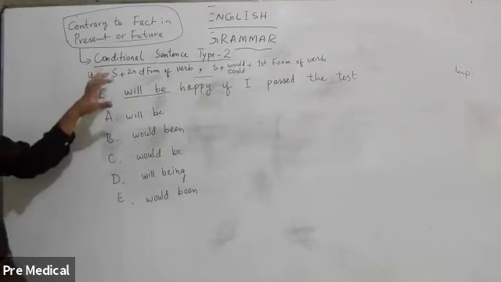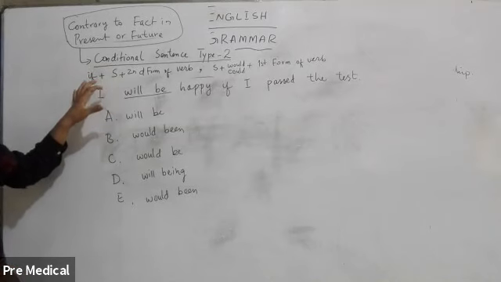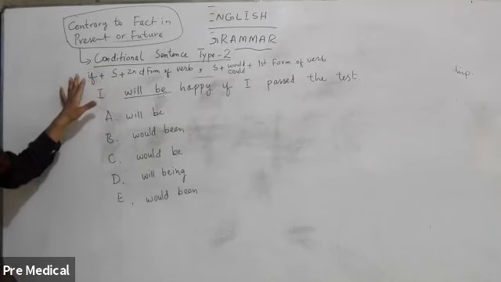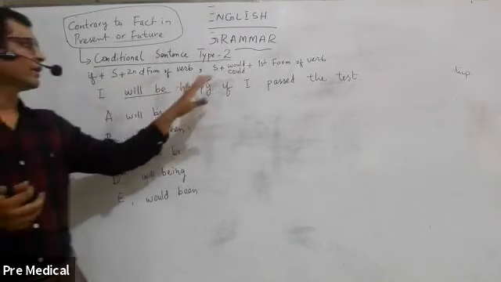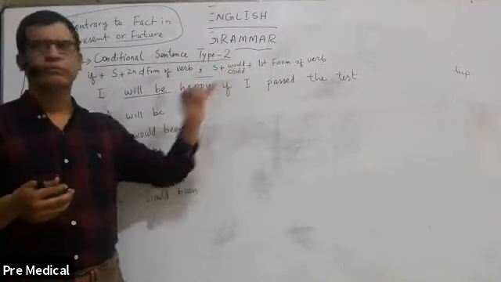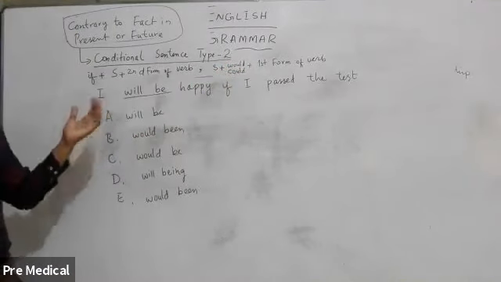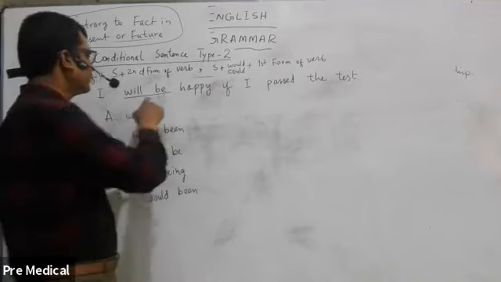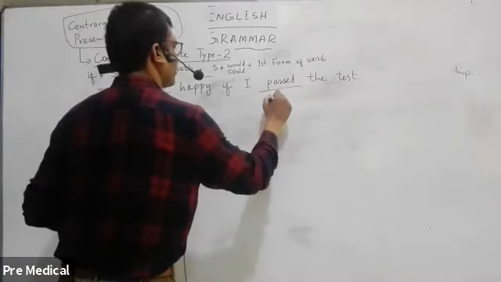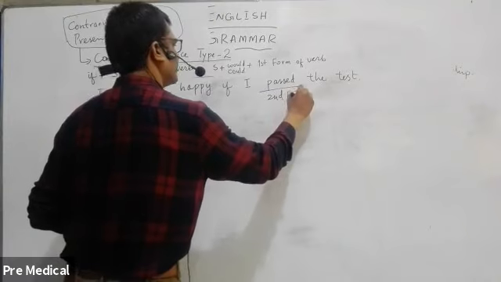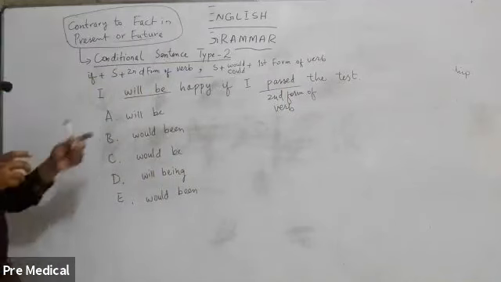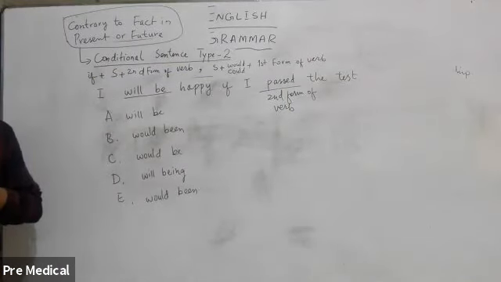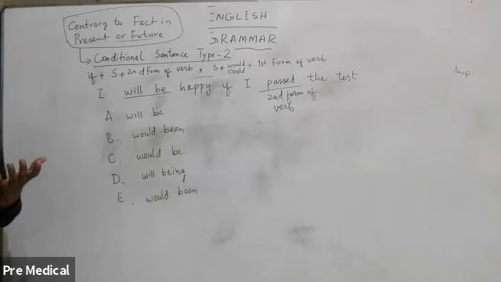Now, if we remember, we'll say that in conditional sentence type 2 with if clause, there is subject, second form of verb, and with the main clause, there is would or could plus first form of a verb. Here we have will be and we have second form of verb. So second form of verb is there, okay, but in the main clause it is will, which is future simple. So we can't use will here.